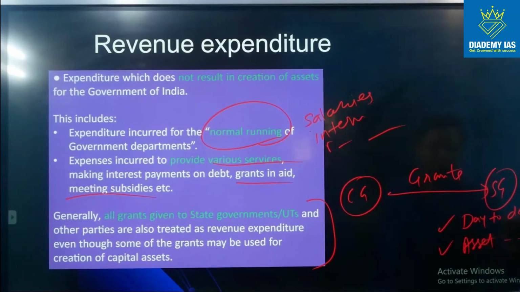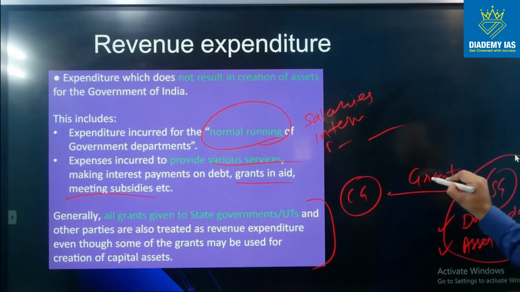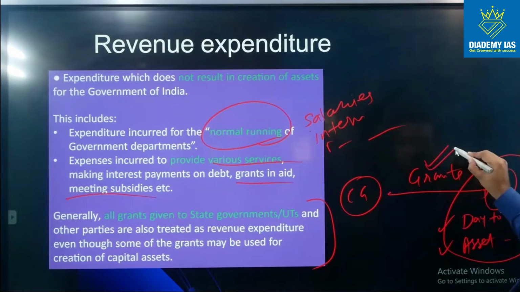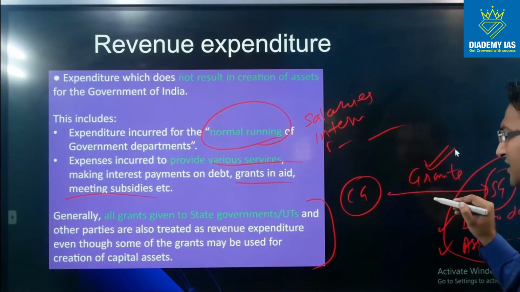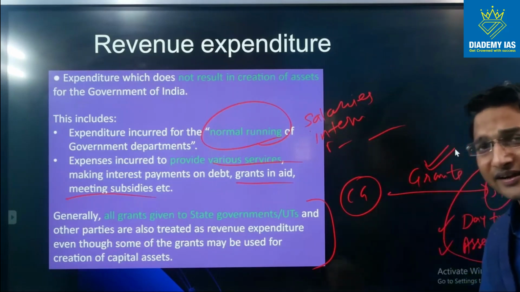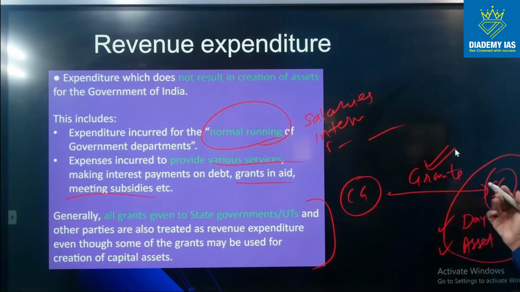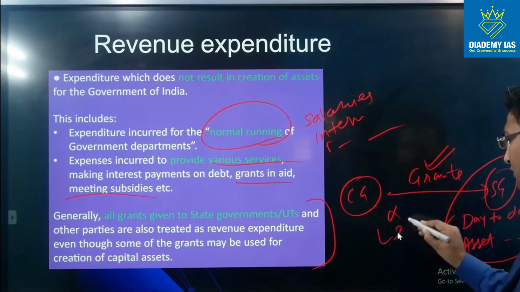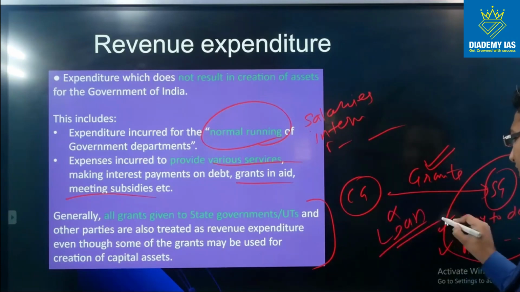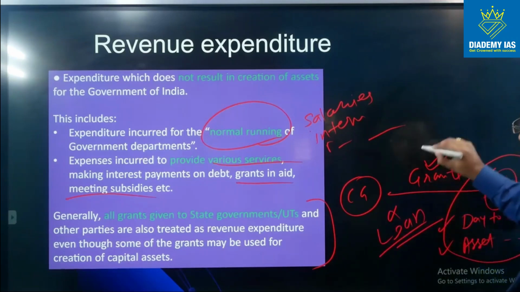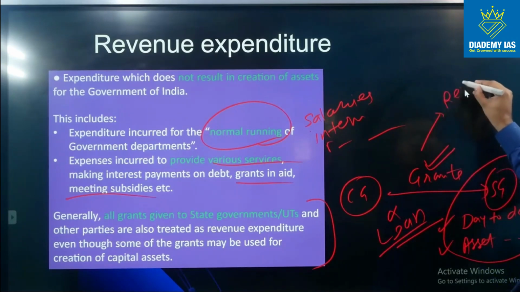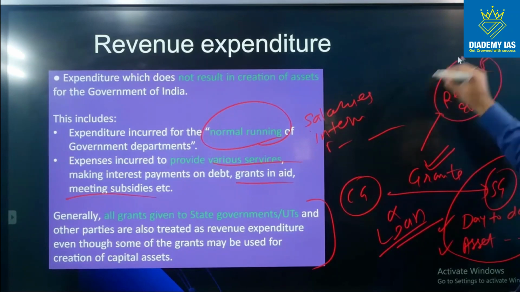So utilization by the state government does not define the nature of this grant. This grant is basically a kind of donation, a kind of gift, a kind of assistance, right? It is not a loan, right? So if this grant is given, this will always be classified as a revenue expenditure, right?